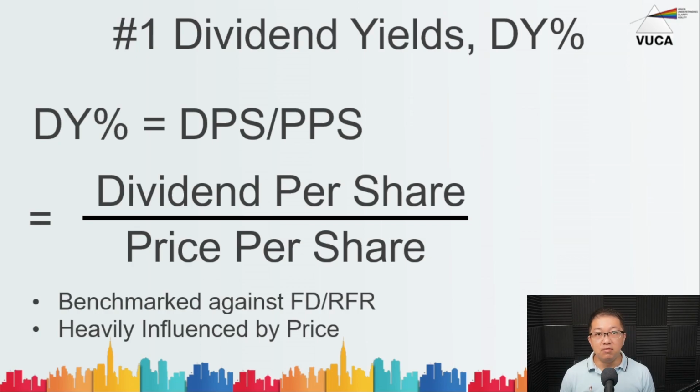The problem about dividend yield is this. If you look at the formula, dividend doesn't change within the year. It's declared at each quarter. Sometimes they only declare once or twice within a year. But the price per share fluctuates every day the market is open. Therefore, I'm going to show you a case study of how dividend yield is very heavily influenced by price, and you should be very well aware of that.